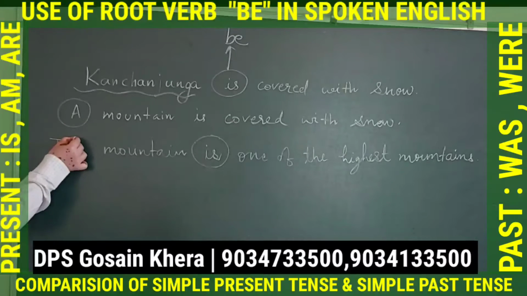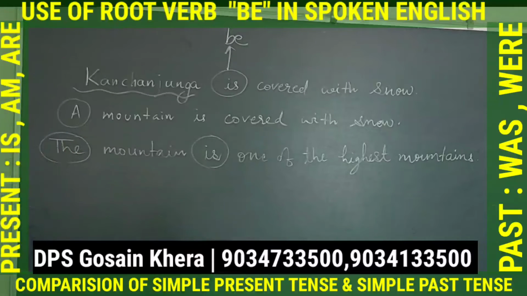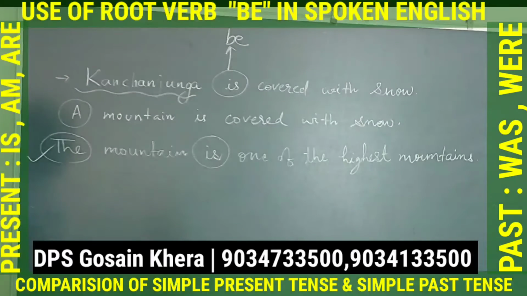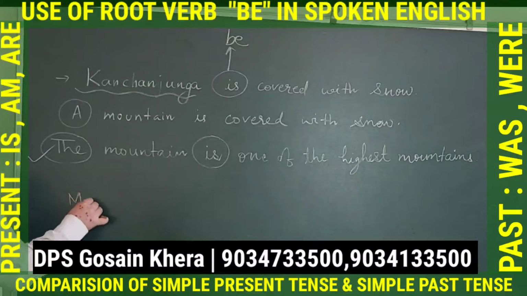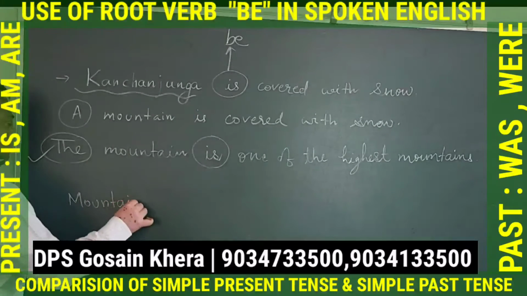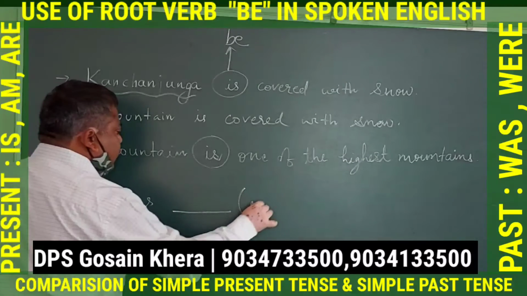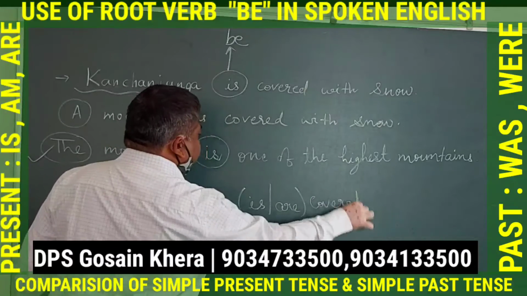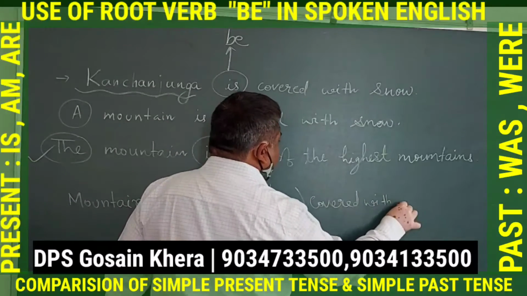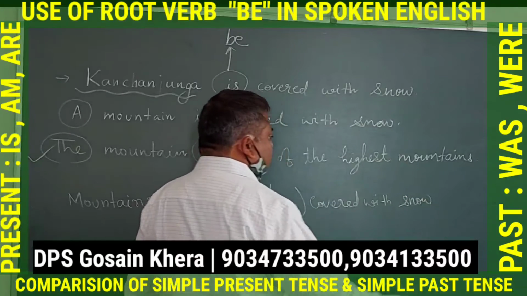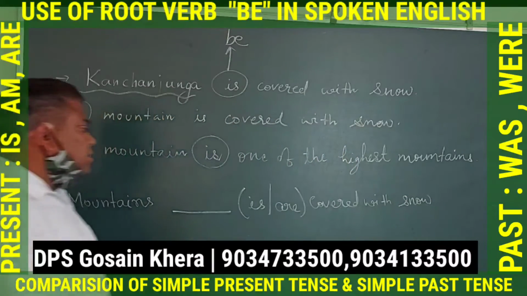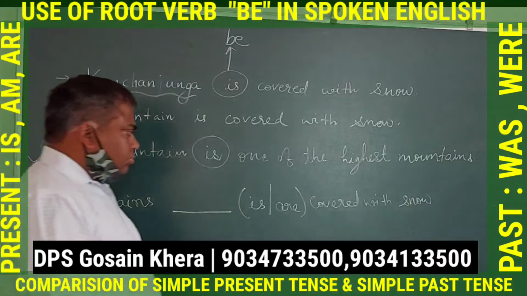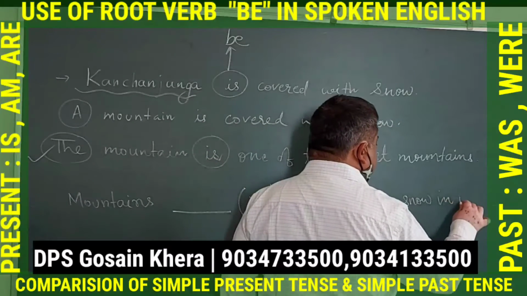Now, this is the difference between a and the. So the is used when we name it. Now if I generalize that mountains is or are covered with snow in winter season.